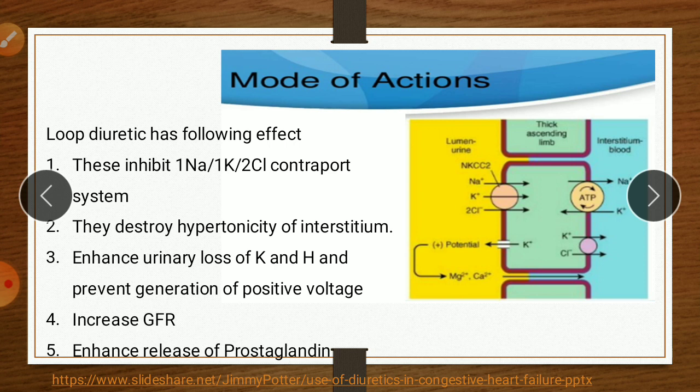Now our drug, that is loop diuretic. So loop diuretics like furosemide and other drugs have the following effects. First effect, they inhibit the 1 sodium 1 potassium 2 chloride co-transport system. This is an important main pump, the 1 sodium 1 potassium 2 chloride co-transport system.